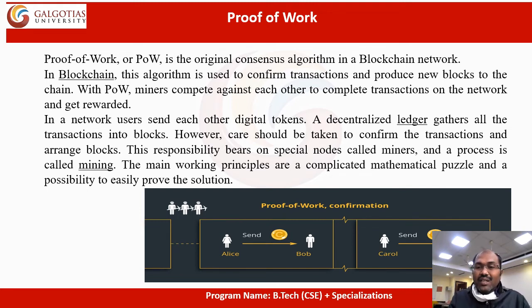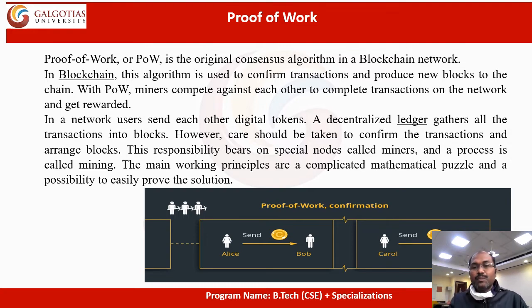That proof of work is made like a puzzle, a mathematical puzzle, to make it possible to run the application. That is called proof of work, a consensus algorithm in the blockchain network.